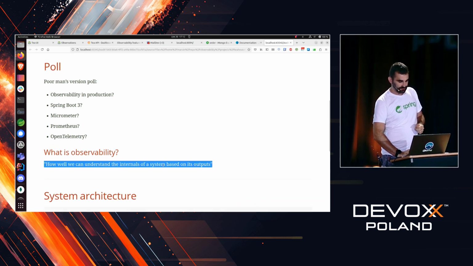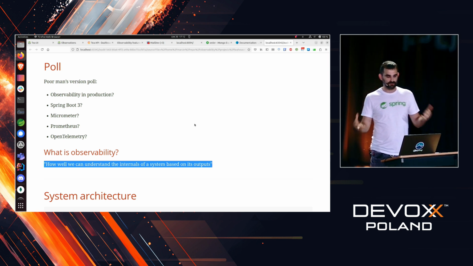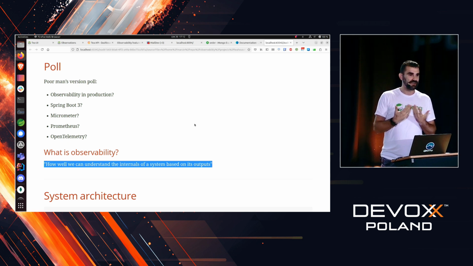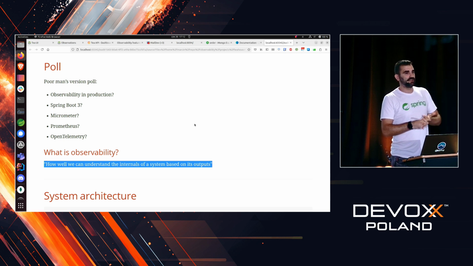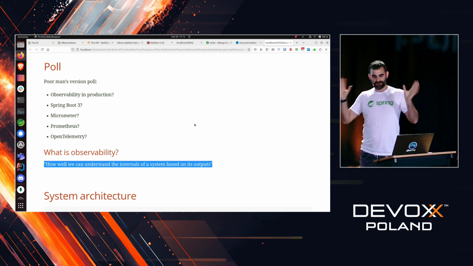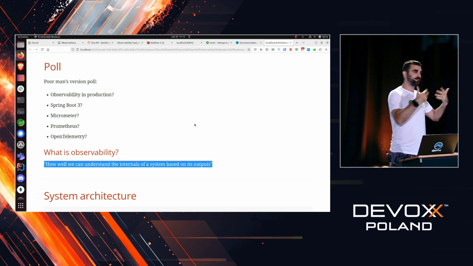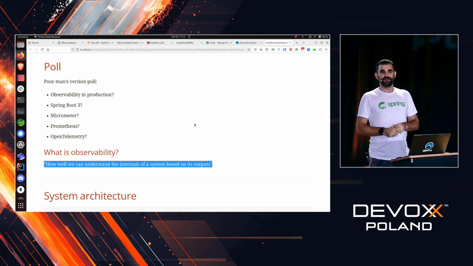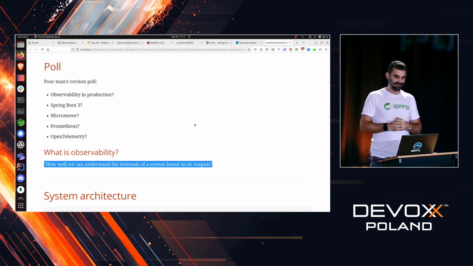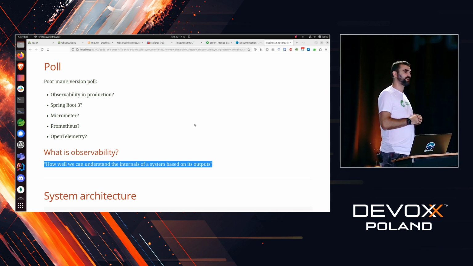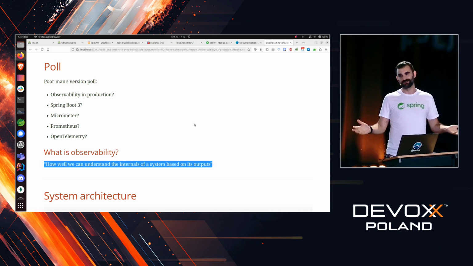Now, what is observability? Let's define it in such a way: how well we can understand the internals of a system based on its outputs. And this is a very important thing, based on its outputs, because if the demo gods are with me today, I will show you one way of outputting information about the internals that is related to music. But we'll see about that. A lot of stuff has to be working, and rarely during a presentation does everything work fine.